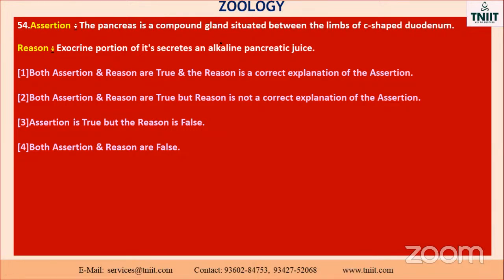The pancreas is a compound gland situated between the limbs of the C-shaped duodenum, where the duodenum is there. Okay, pancreas. And the next one is, the exocrine portion of it secretes an alkaline pancreatic juice. So both, I think, are correct answers because it's a direct question. So you have to read the question, then only it will be understood. Exocrine or endocrine, this one. See the option, you will get the answer.